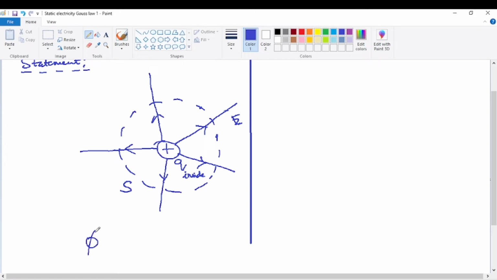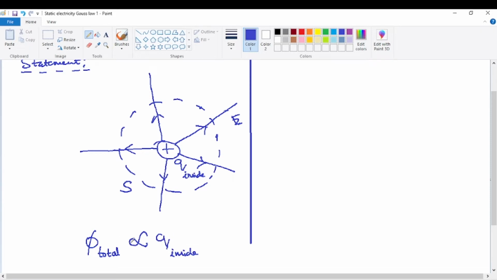The electric flux symbol is phi. Now since we are considering the total flux through the closed surface, it is simply known as phi total. Now Gauss law simply states that this total flux is directly proportional to the total charge present inside the closed surface. So Q inside. So this total flux through the closed surface is directly proportional to the total charge located or present inside the closed surface.